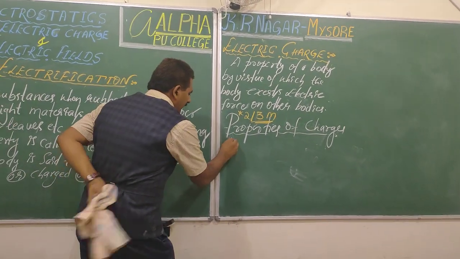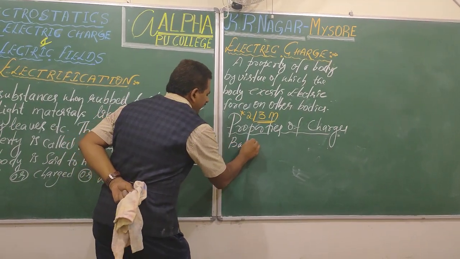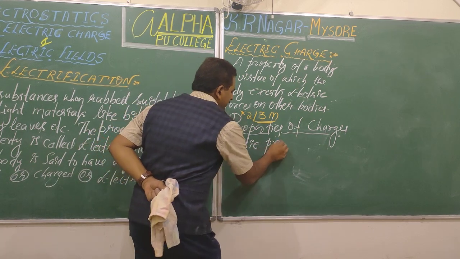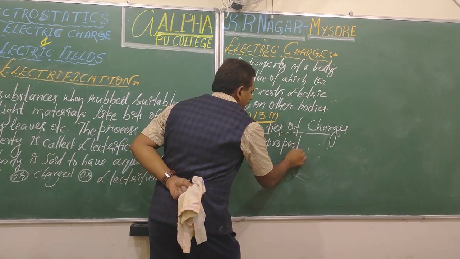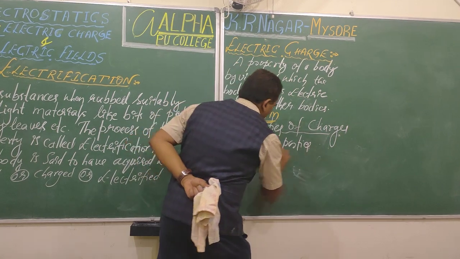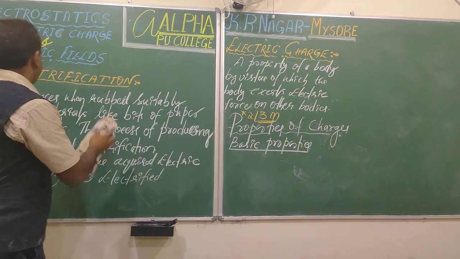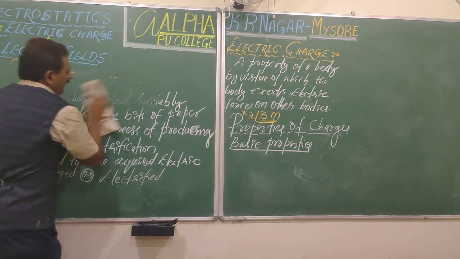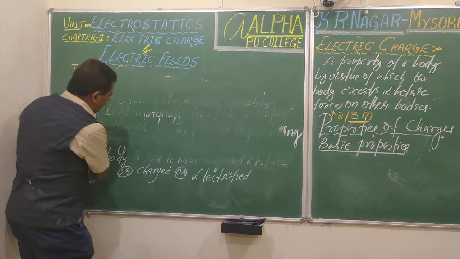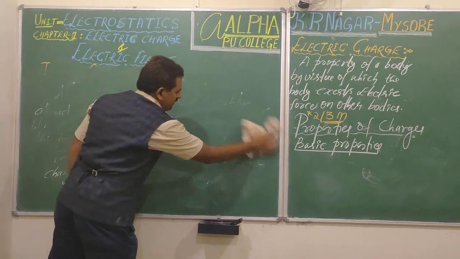See, there are some basic properties here, very fundamental, some more general properties. I'll write these basic properties here, one by one. There are some properties related to the charge.